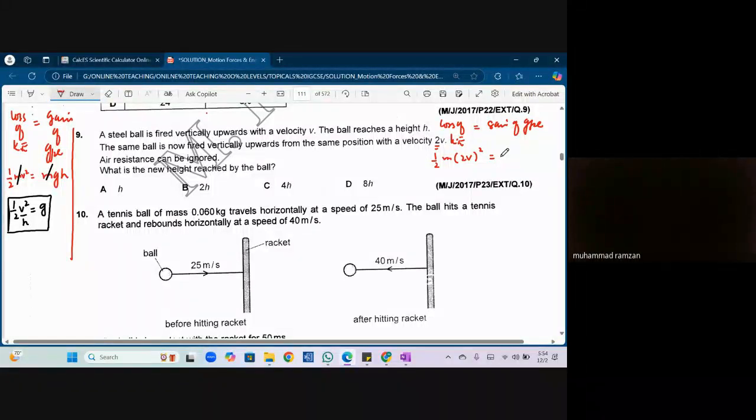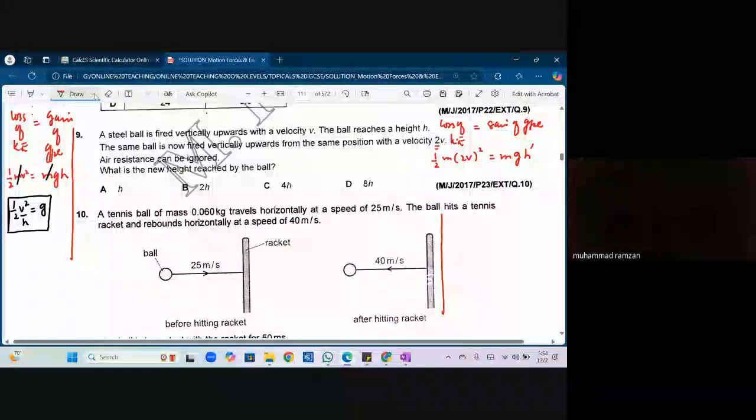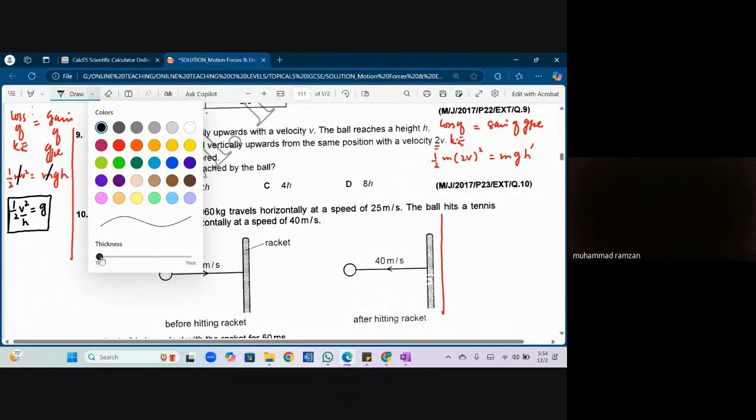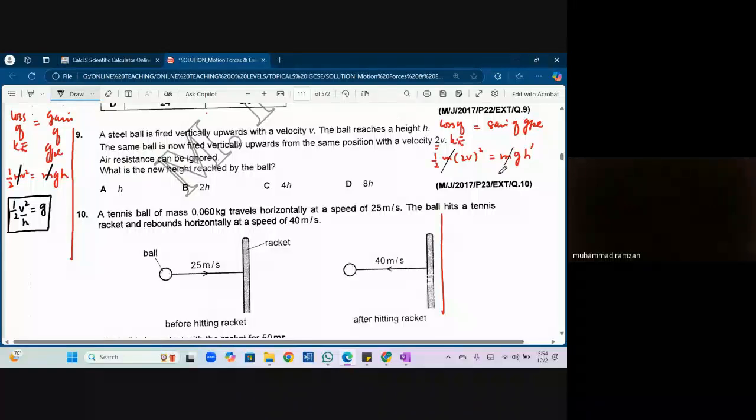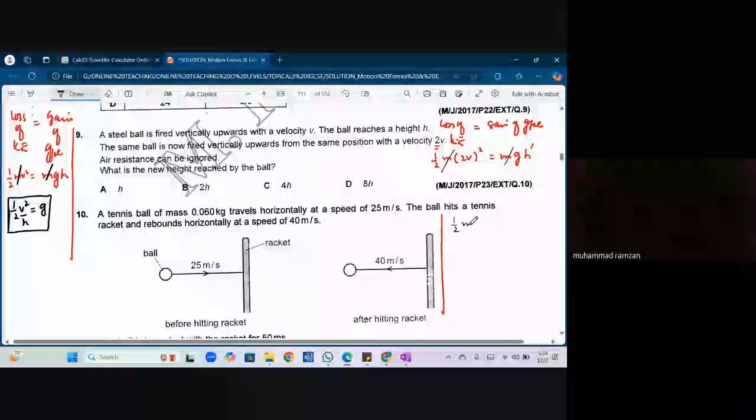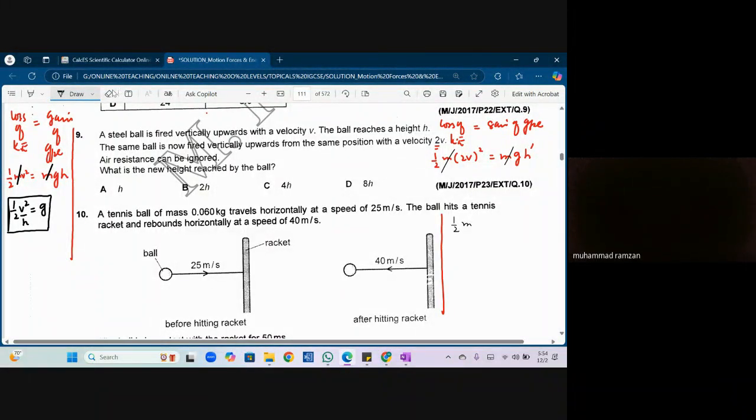So it is m g h prime, this h prime is the new value of h. Can I cancel m by m? I cancelled m with m, and what do I get, 1 by 2 into 2v square, which is equal to 4v square.